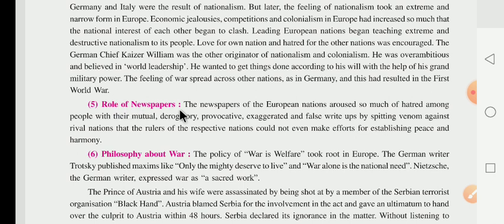Fifth point, role of newspapers. The newspapers of the European nations aroused so much hatred among the people. Now what happened there, dear children? Here, the newspapers of the European nations were printing hate speech among the people, with mutual, derogatory, provocative, exaggerated and false write-ups, spitting venom against the rival nation.